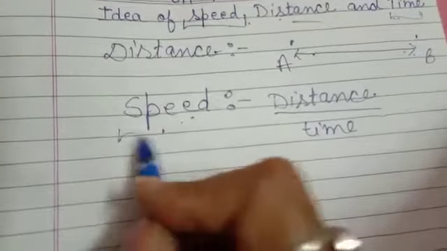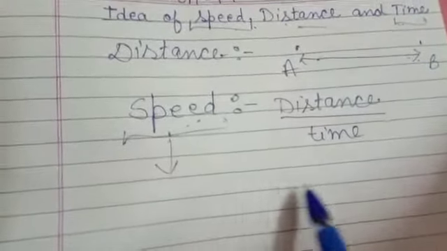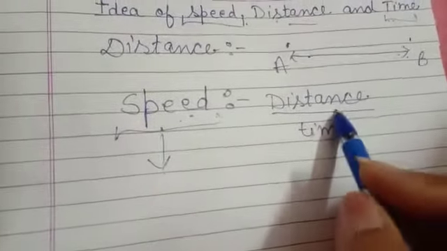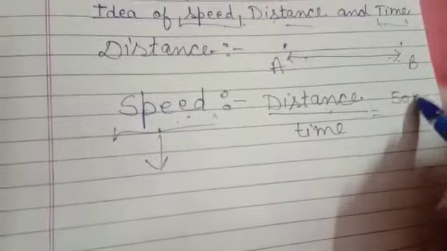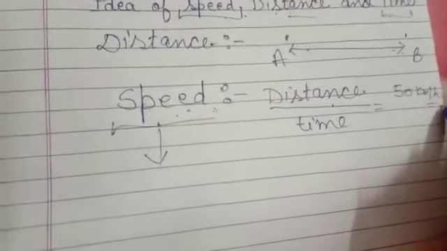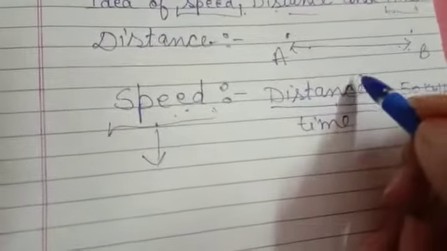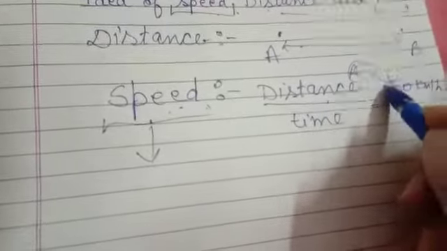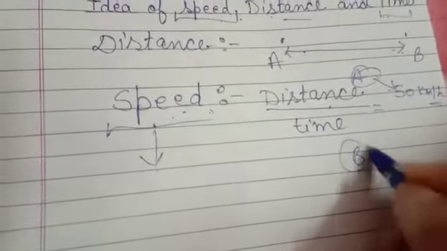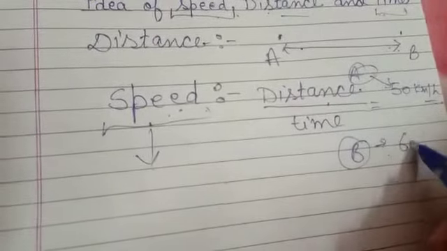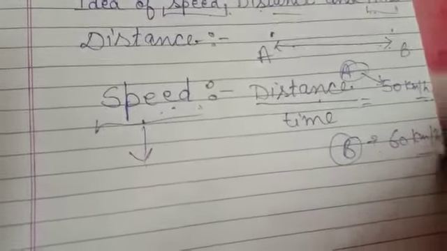How can we measure speed? Practically, suppose a body is covering 50 kilometers in 1 hour, and we have two bodies A and B. A is covering 50 kilometers per hour and body B is covering 60 kilometers per hour, right?